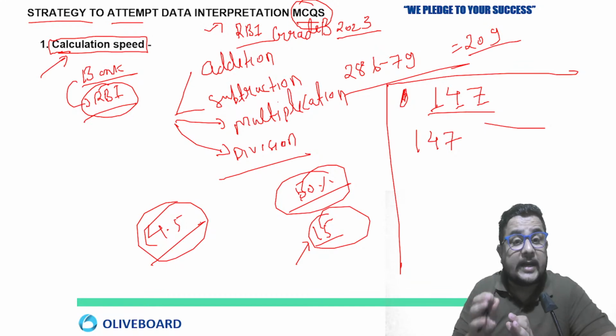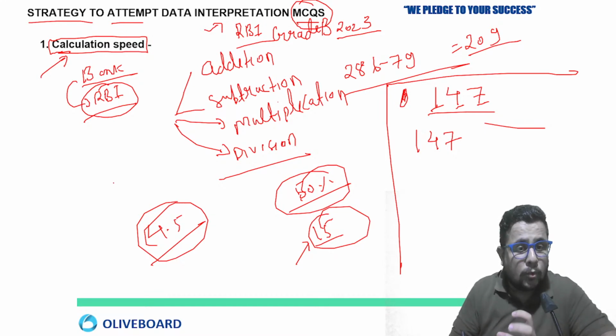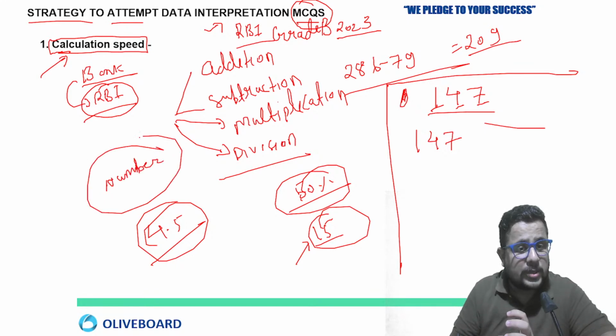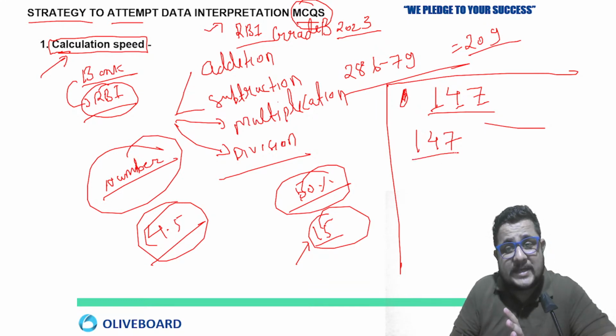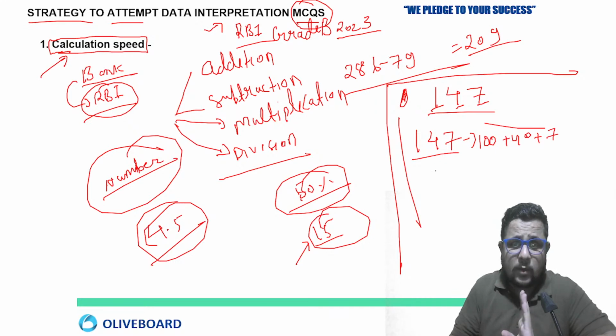Today our approach is to score maximum in the quant section, data interpretation part. That is the right topic which has the most number of questions in your exam for quant. Okay, so 147, first see here, 147. Just see what I'm saying here.